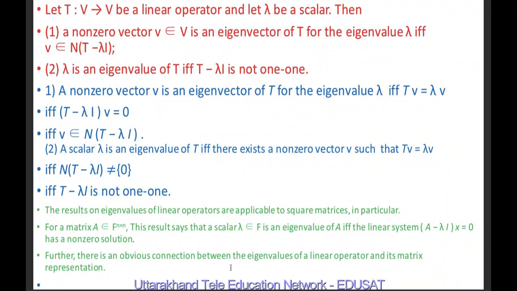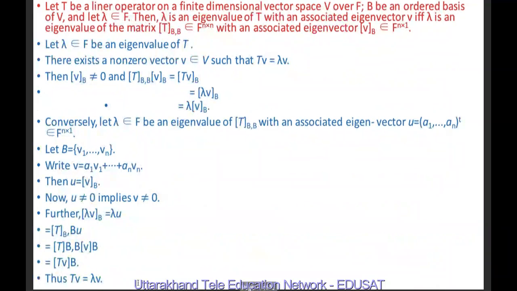Further, there is an obvious connection between the eigenvalues of a linear operator and its matrix representation. Now, the second result.